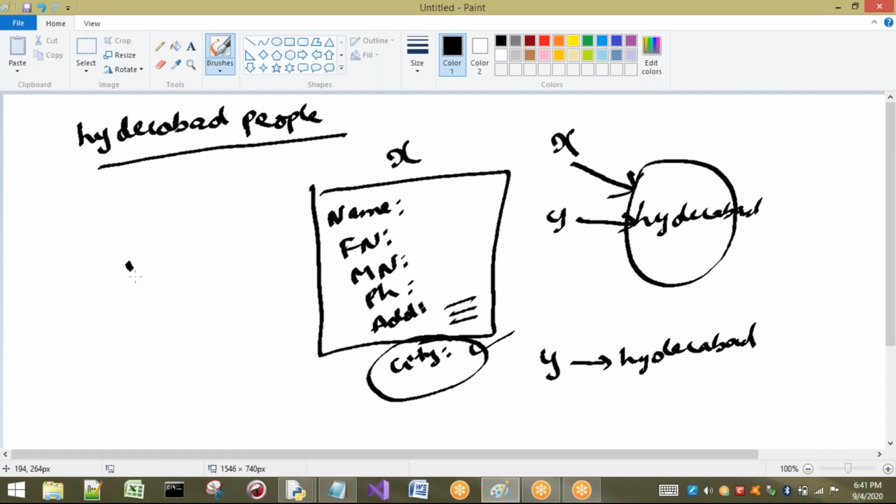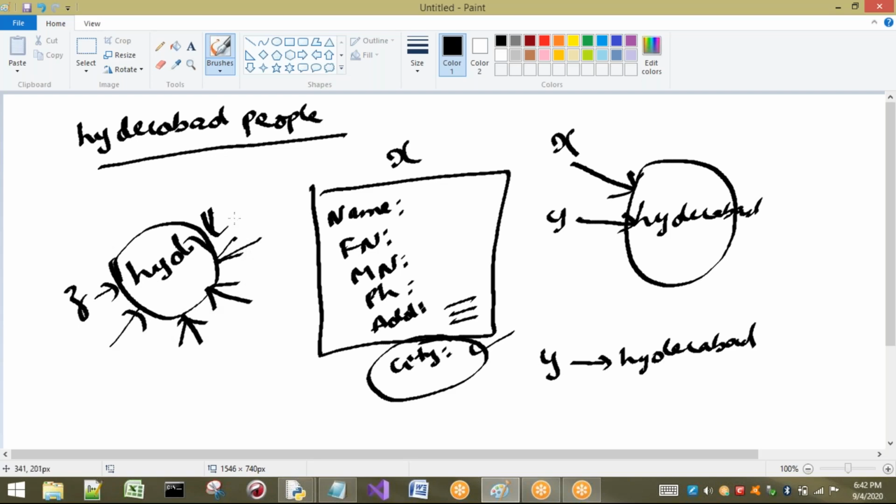For example, if anybody writes HYD, is Hyderabad and HYD the same? Generally, we know it is the same. The shortcut of Hyderabad is HYD, but our computer will not consider these two as the same. Then what will it do? HYD will be taken as one more object, and it will be pointed to by some Z. If anybody writes the city name as HYD, all those members are going to point to this one. Suppose 1 lakh applications are filled.